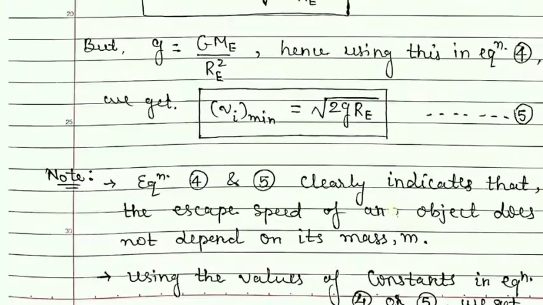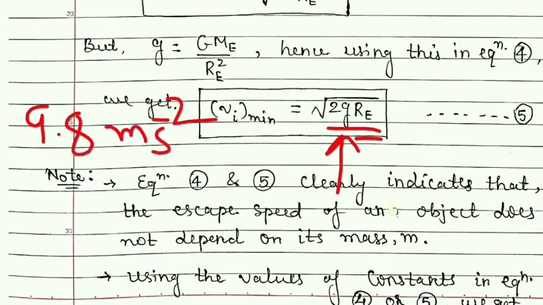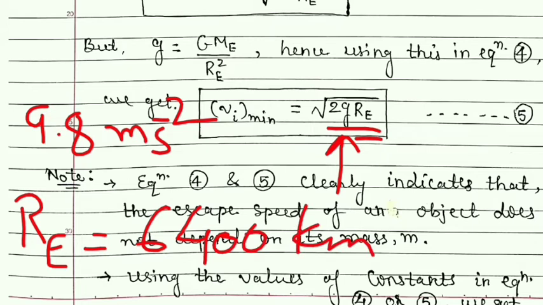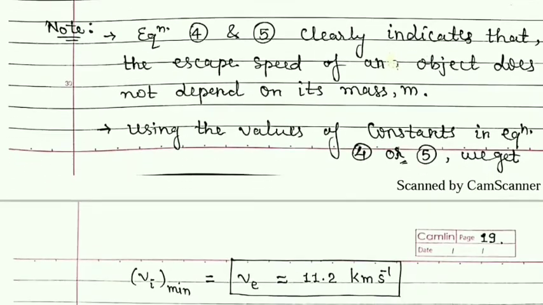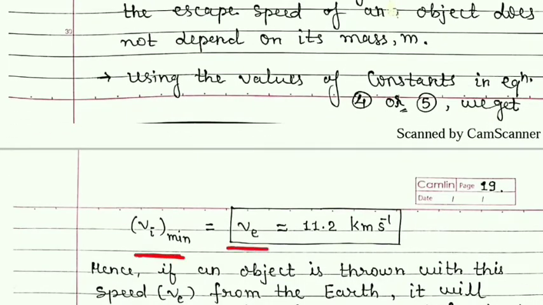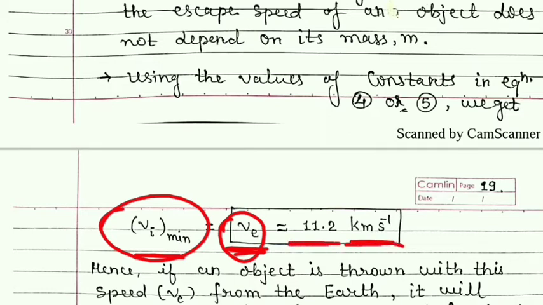Now students, putting the values of these constants, we know that the value of g is 9.8 meter per second square and the radius of the earth is 6400 kilometer. So when we put these values, we will get the escape speed on the earth, that is v_e, which is equal to v_i minimum, is 11.2 kilometer per second.